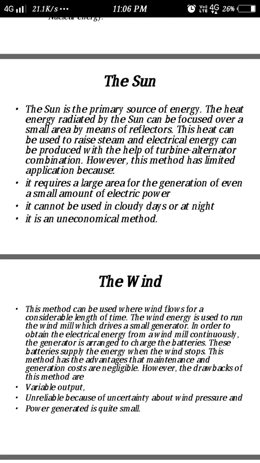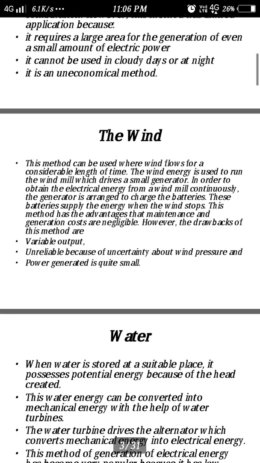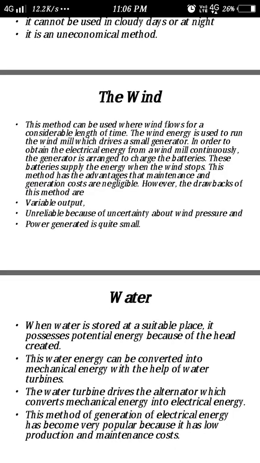So with the sun as the source of energy, we can convert heat energy into electrical energy with this method. The wind. This method can be used where wind flows for a considerable length of time. The wind energy is used to run the windmill which drives a small generator. In order to obtain electrical energy from a windmill continuously, the generator is arranged to charge the batteries. So from the battery we can receive the supply when wind is not available.